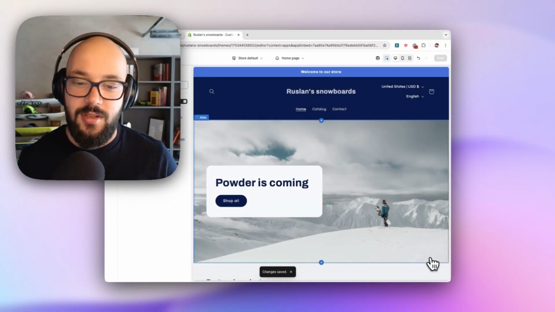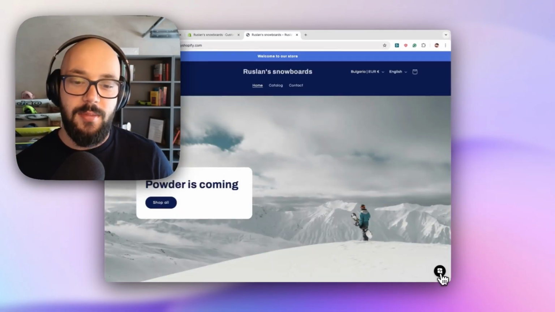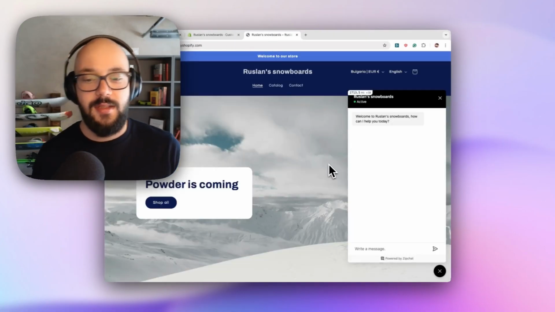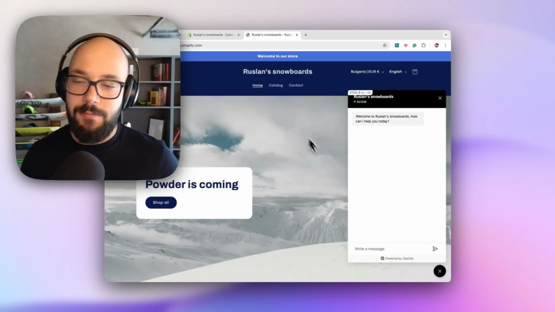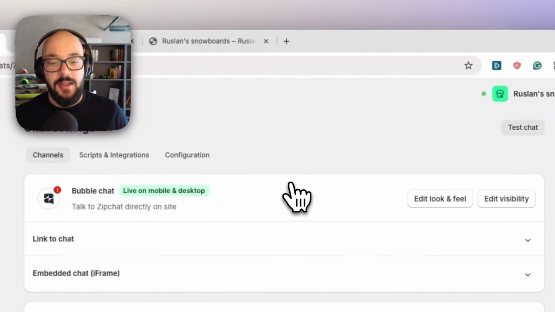This is going to show the bubble chat on your site. Opening the website, you can see the bubble chat is here. Although maybe I want to customize it. Maybe I want to fit it more to my theme. To do so, I can go back to the channels tab and I can change a couple of things.